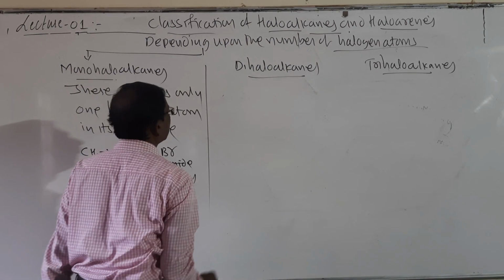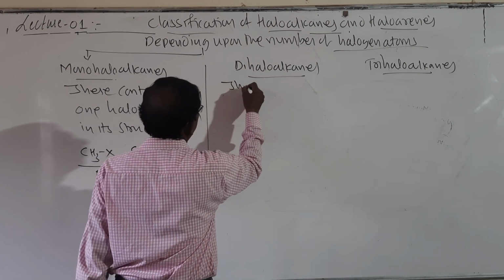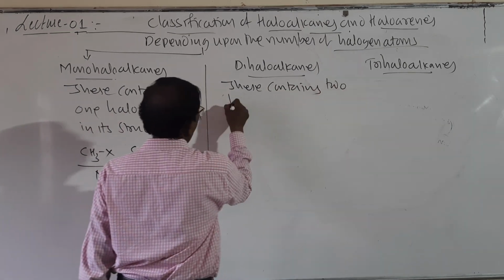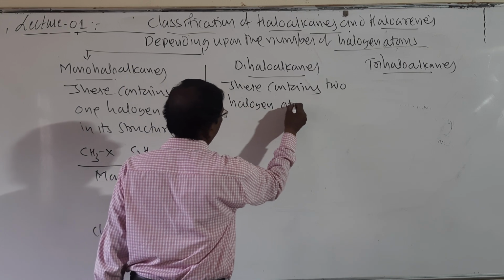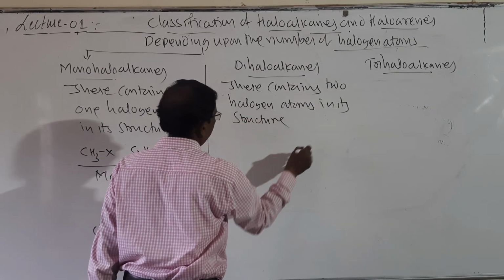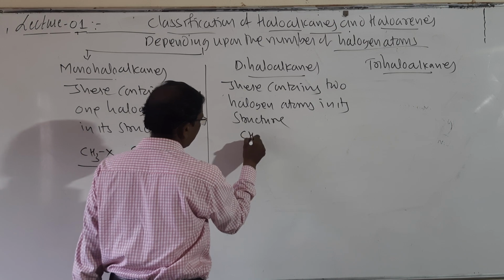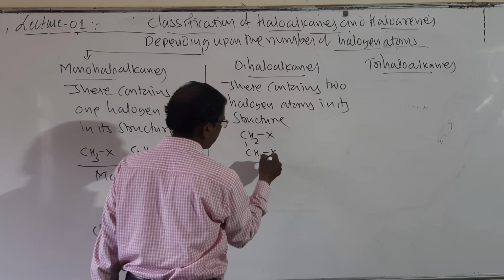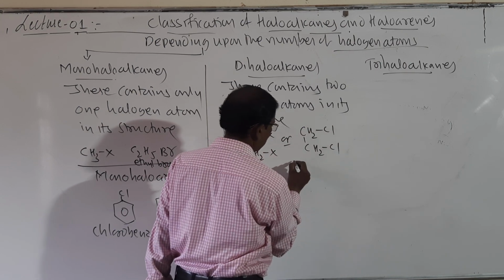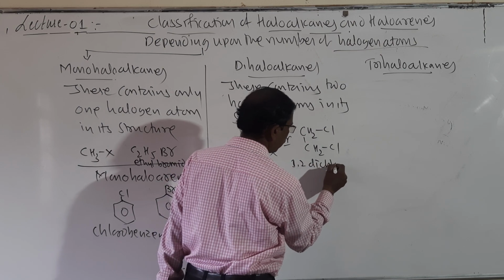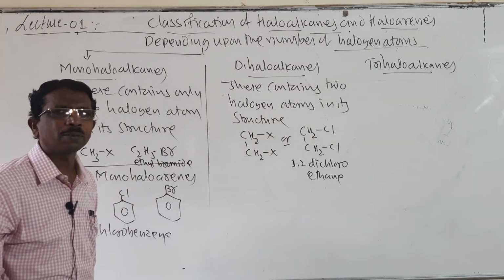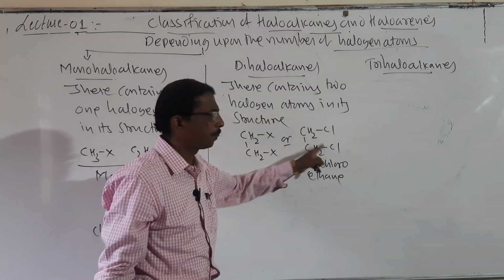The same thing happens in case of dihaloalkanes. These contain two halogen atoms in their structure. For example, CH2Cl-CH2Cl is called 1,2-dichloroethane. It contains two halogen atoms.